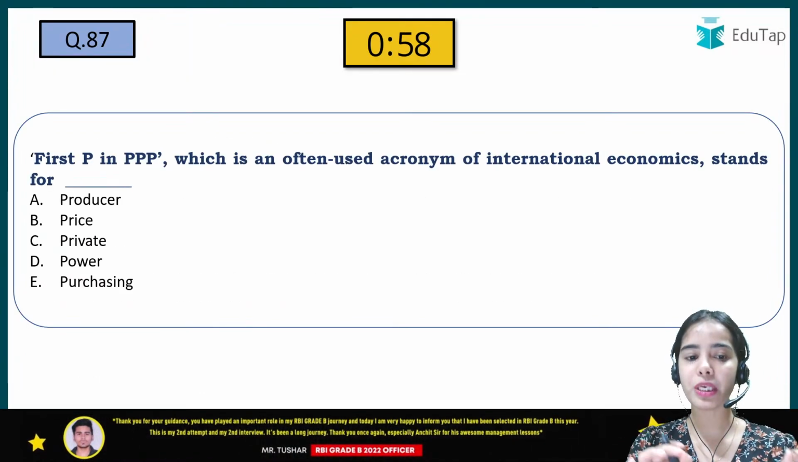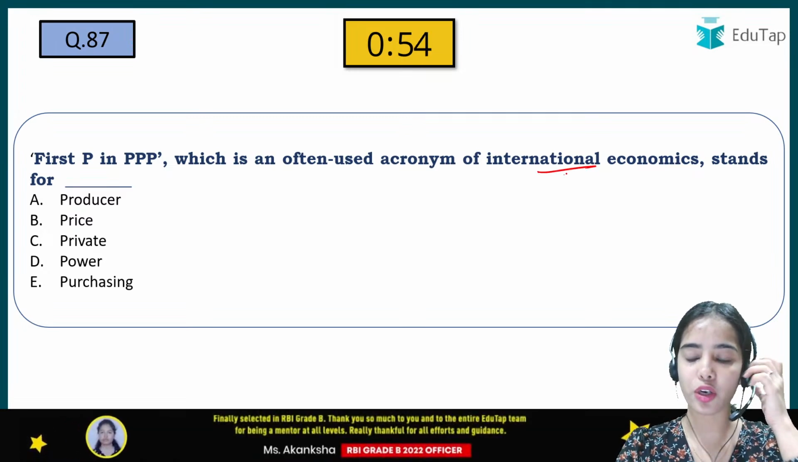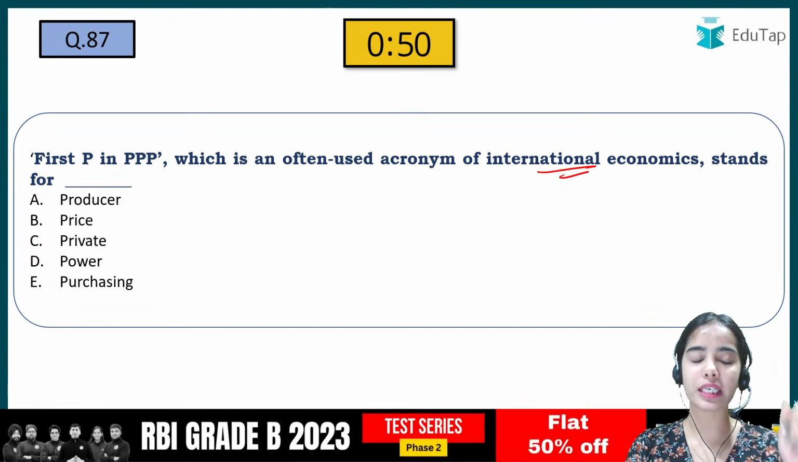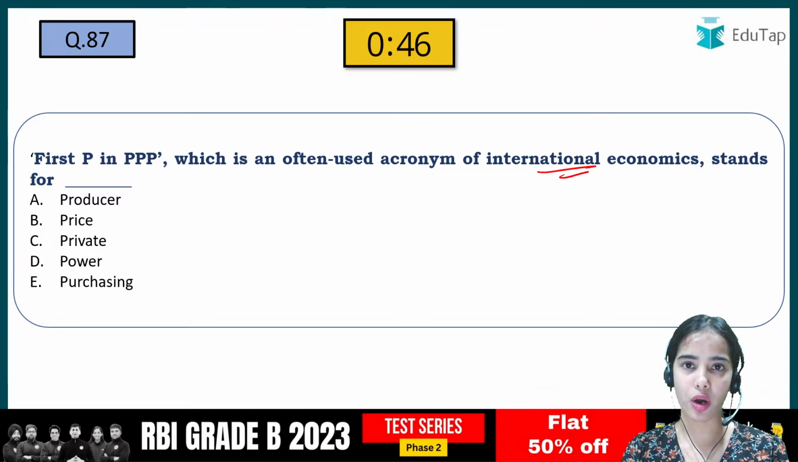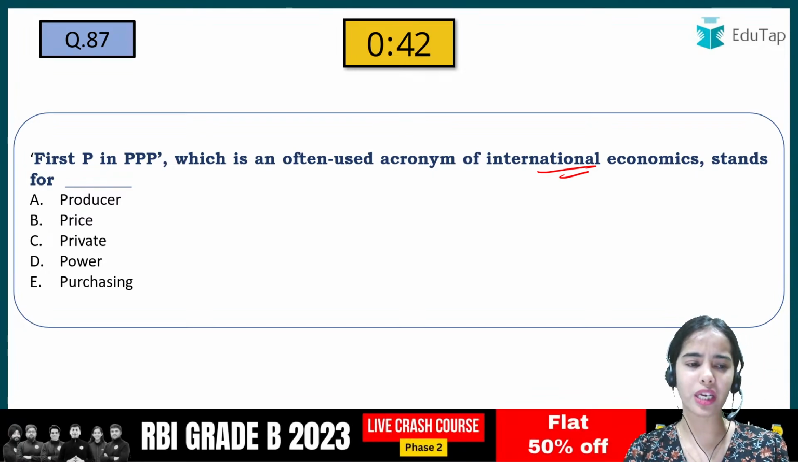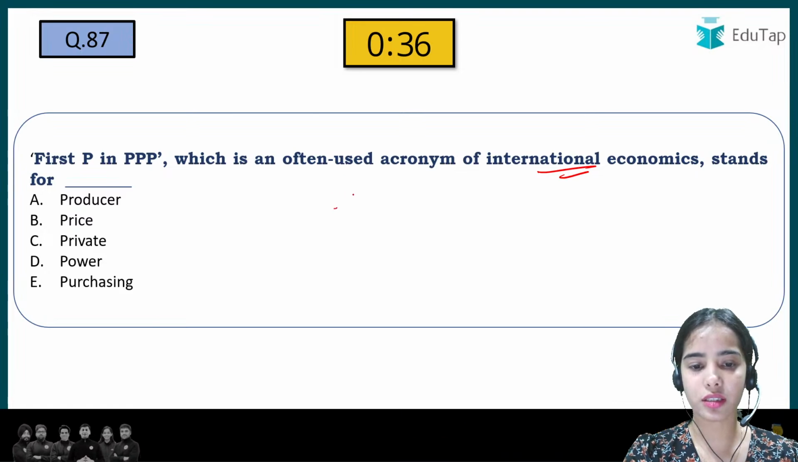First P in the PPP, which is an often used acronym of international economics, stands for? So PPP we have just discussed. It is a very important concept in international economics, and this is a previous year question. It was asked in 2018, I guess. So you need to understand that this is important.